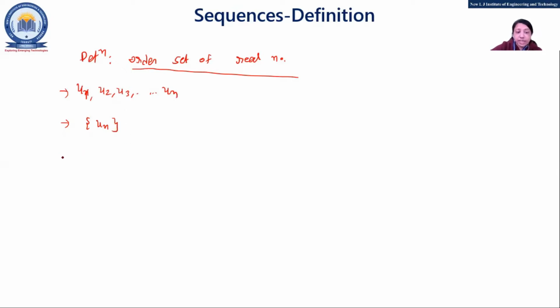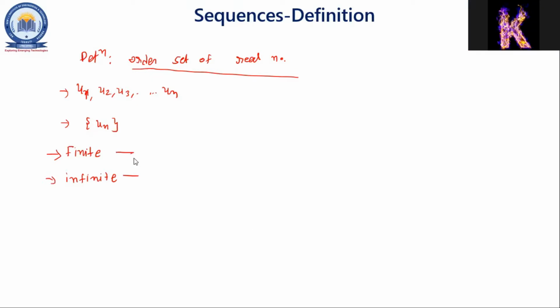Now the sequence can be of two types mainly. Either it can be a finite sequence or it can be an infinite sequence. So can anyone tell me or specify what is the meaning of finite and infinite? What is the meaning of finite sequence and infinite sequence? Anyone? Just write down into the chat box quickly. Okay, yeah, Kunj.